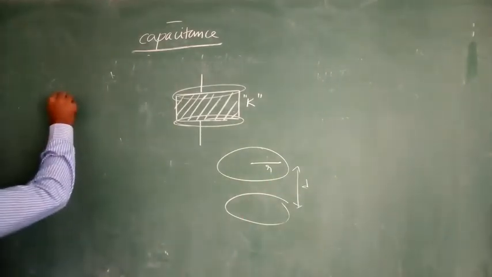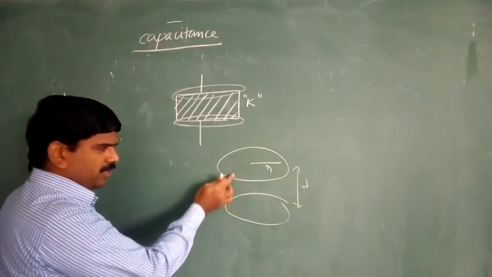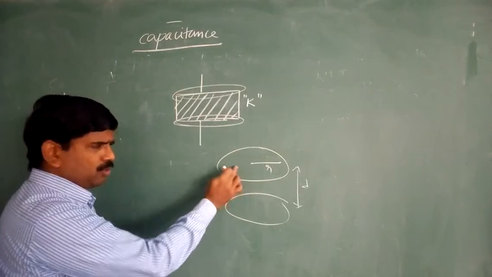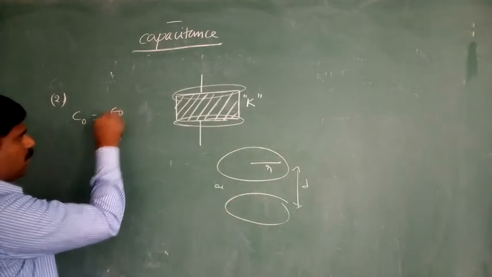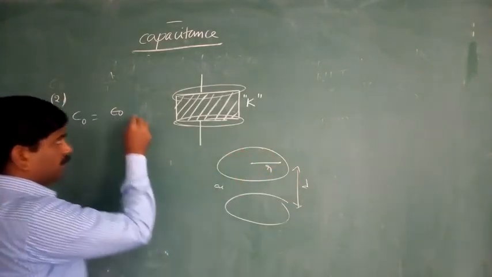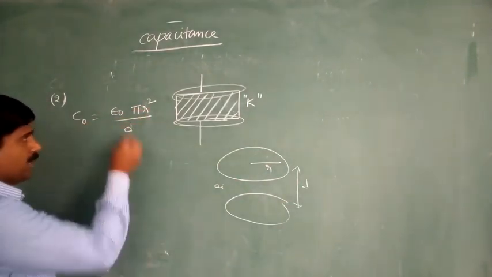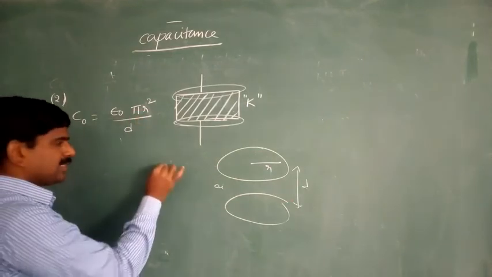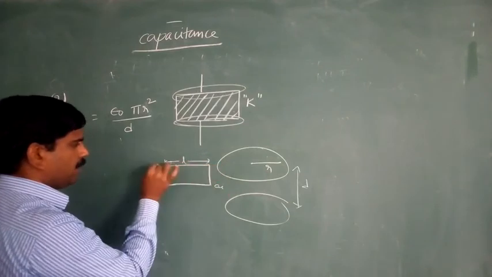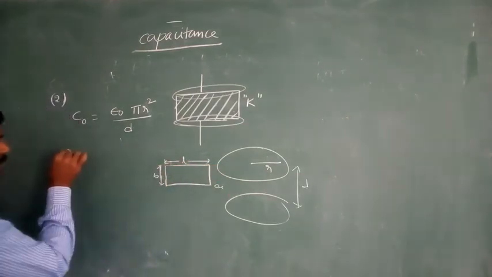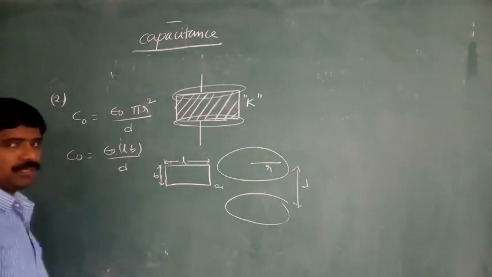Then observe here, without any dielectric, that means the gap between these two plates is filled with air, or maybe those two are separated in vacuum. So C naught is equal to epsilon naught into area of the circular plate, that is pi r square, by separation between the two plates. In case of rectangular plates, length L and breadth B, then C naught is equal to epsilon naught into length into breadth by separation.